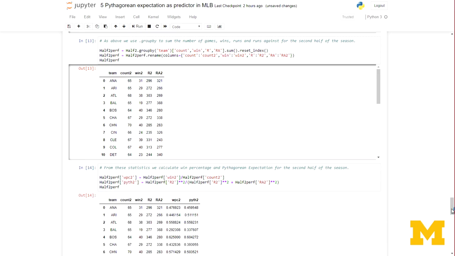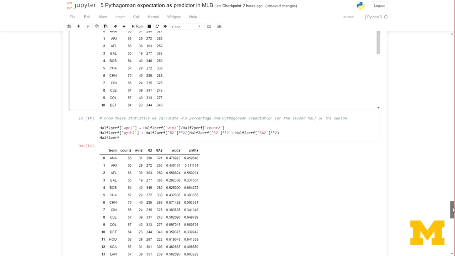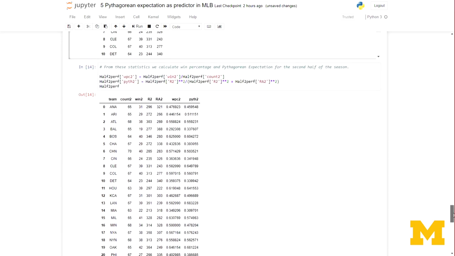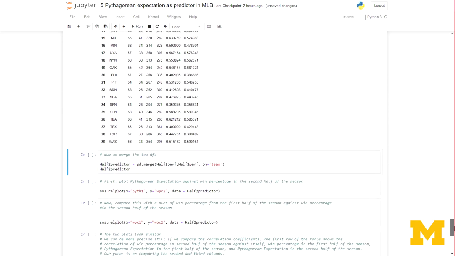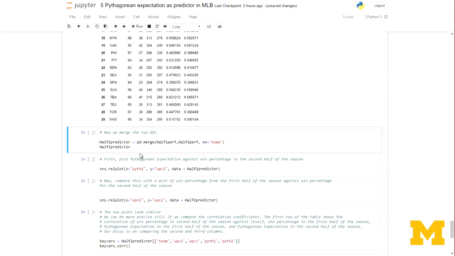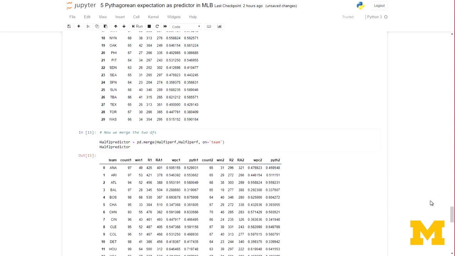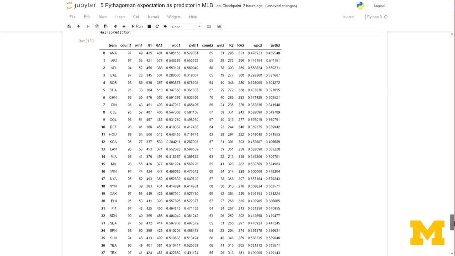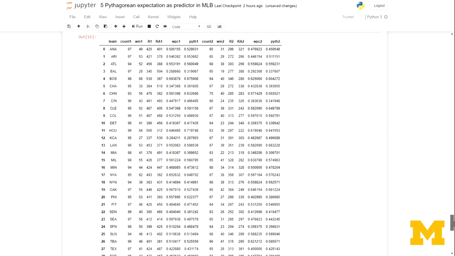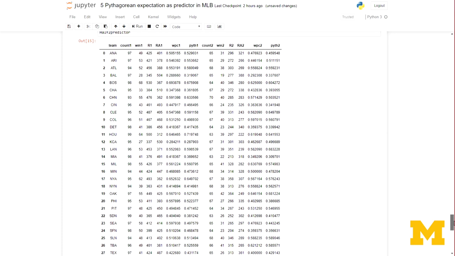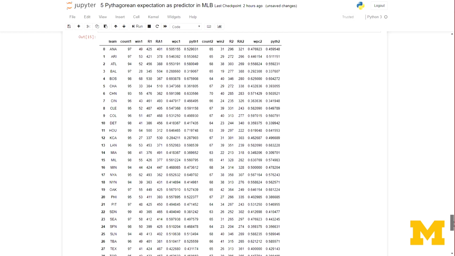And since we've now got, for all 30 teams, their first half of the season and their second half of the season performance, let's merge these two data frames together. I'm calling this half 2 predictor, because I'm going to use the data from the first half to see how well it predicts performance in the second half. So here we have the 30 rows of data, one for each team, and their performance statistics for the first half and for the second half of the season.